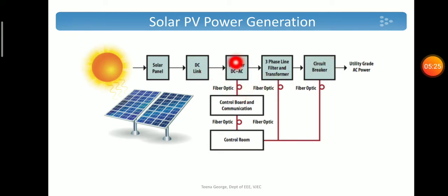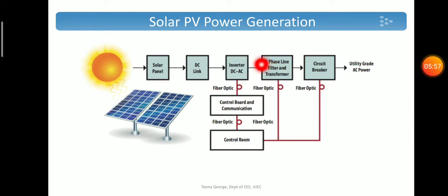And for regulating the output voltage of the AC inverter, there will be control boards, and also there will be a communication system to display the available solar energy and output produced. And we know that the inverter output has a lot of ripples, as it works according to switching. It will not be a pure sinusoidal waveform.